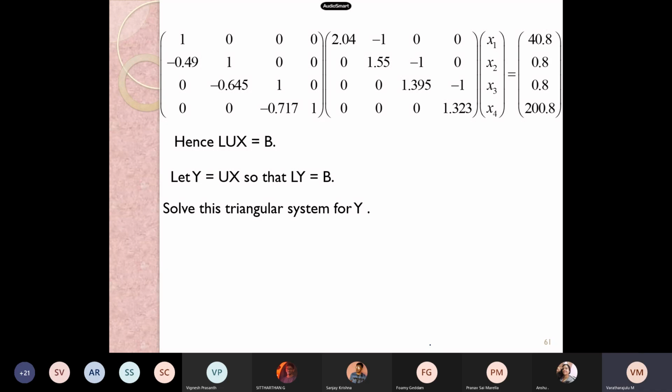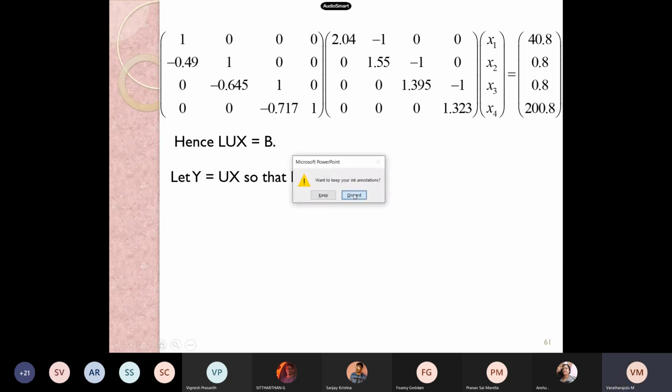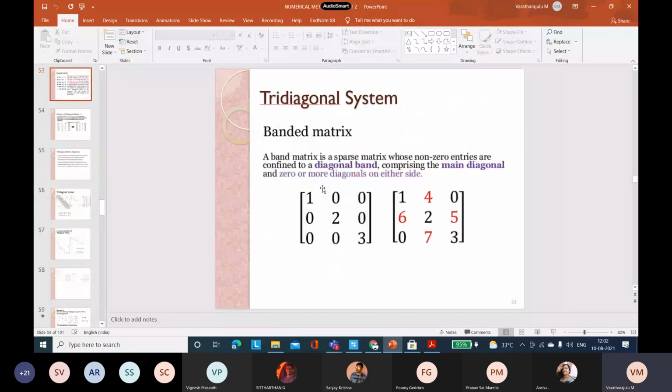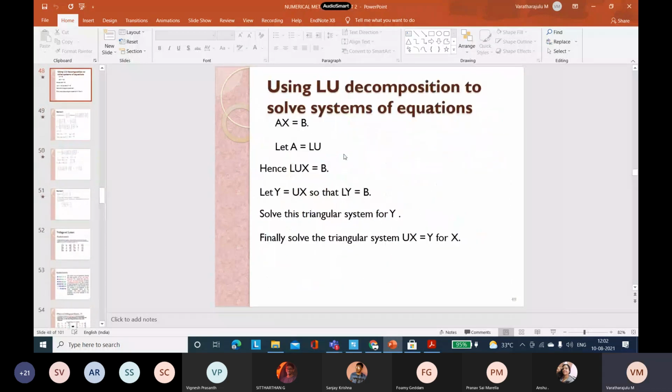Here, what is our concern in LU decomposition? Even in a different approach, we can deal. When we introduced this concept, we considered A is equal to LU. Instead of A, we applied LUX, and now we consider Y is equal to UX.